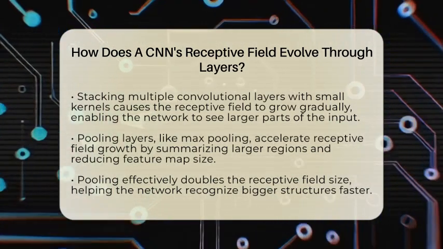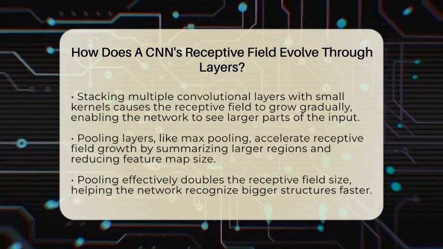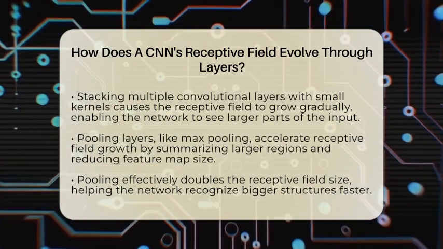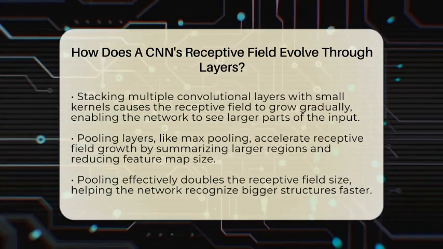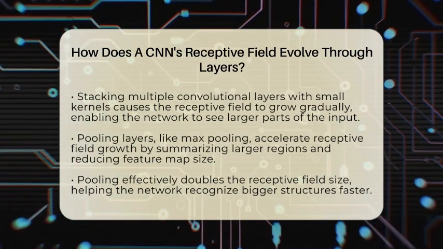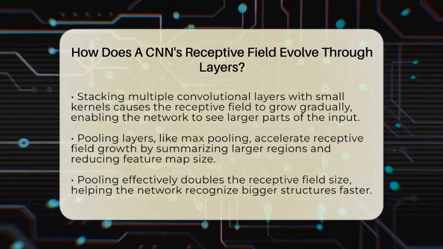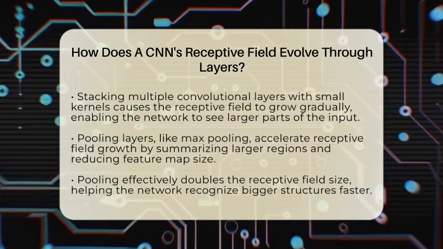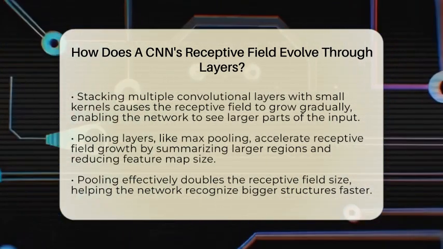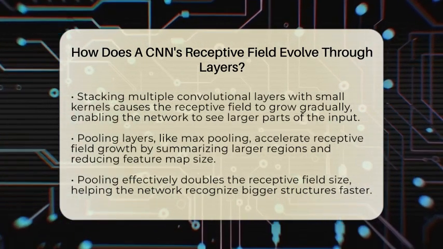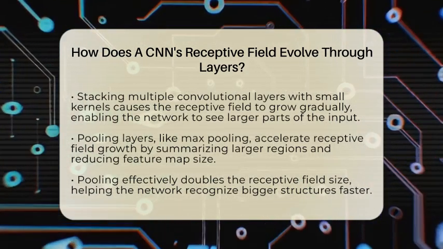Adding more convolutional layers makes this process even more powerful. Each new layer increases the receptive field size. For example, stacking several layers with 3 by 3 kernels makes the neurons in the deeper layers see much larger portions of the input. It's like zooming out gradually to see more of the picture.